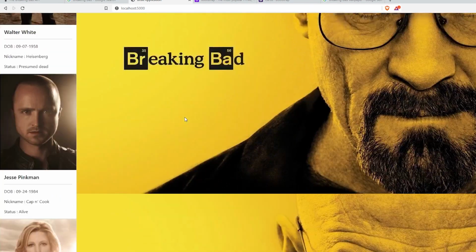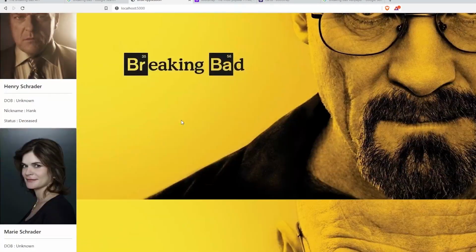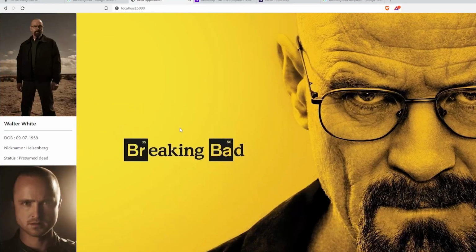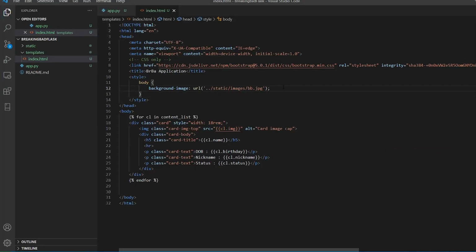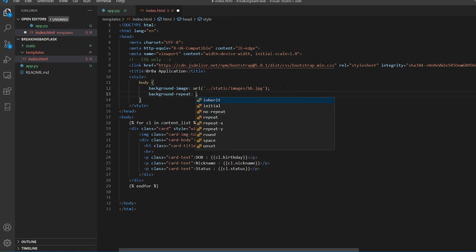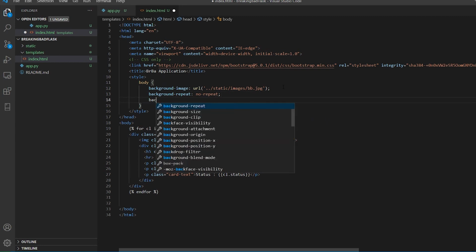What else do we want? When we scroll down, the image is scrolling with it, so we want something quite much cooler. I'll say background repeat, no repeat. And let's say background, I'll have to check.